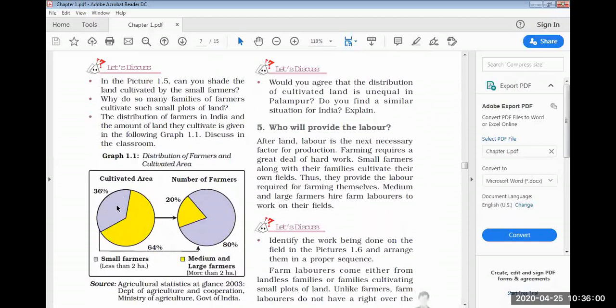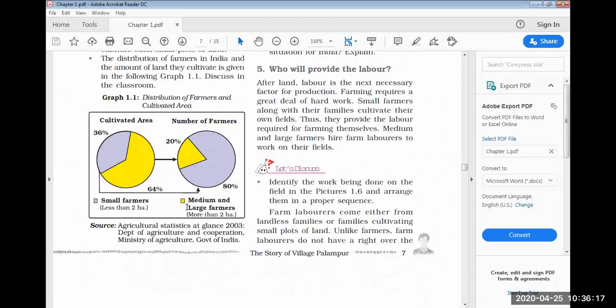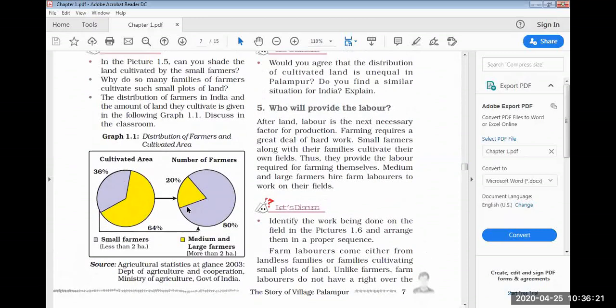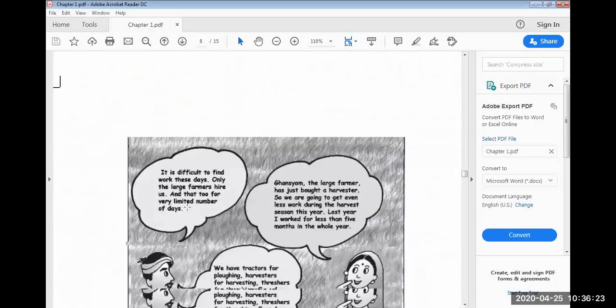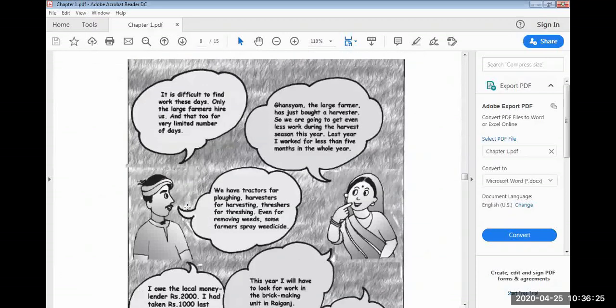The 36% is small farmers, correct? Those with less than 2 hectares are 80% in number. Big land farmers, or medium and large farmers, hold 64%, and the number of such farmers is very small, that is 20%. Okay, so this graph I had to show. Next is who will provide labor. This is the next topic we'll read, so I'm going to stop the topic here today.